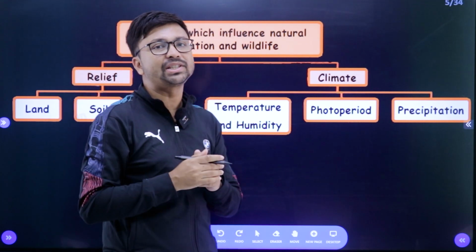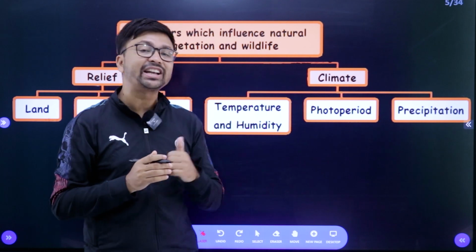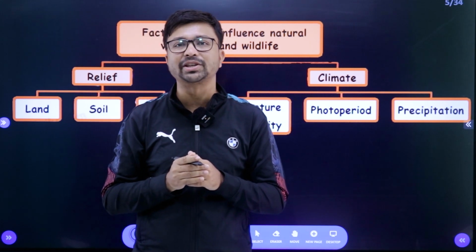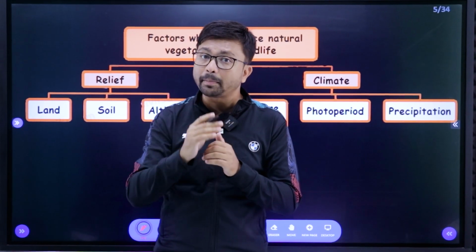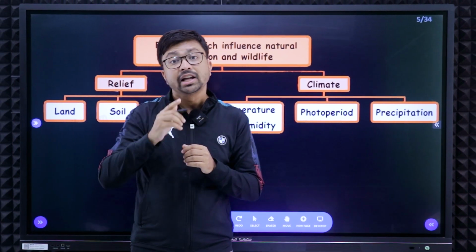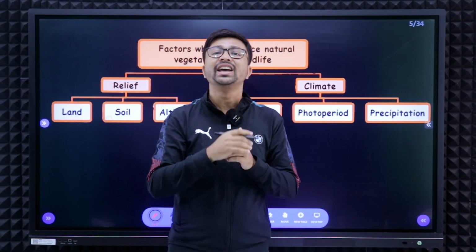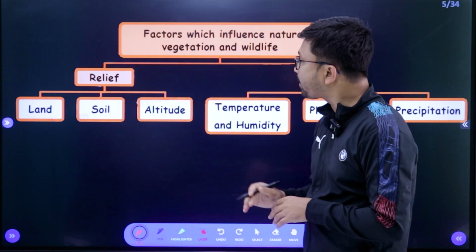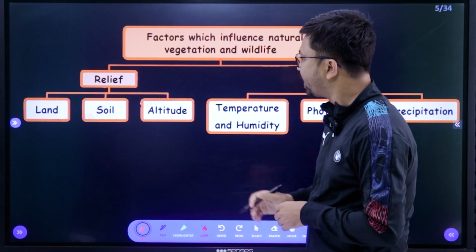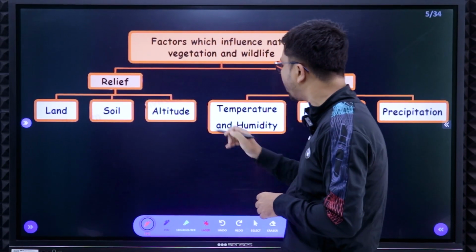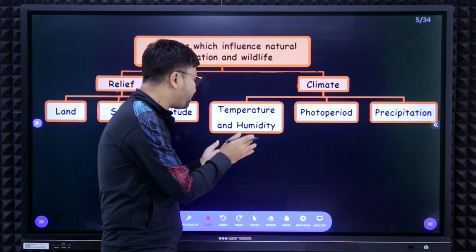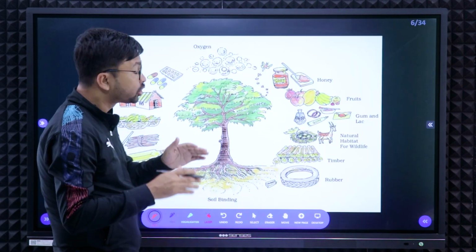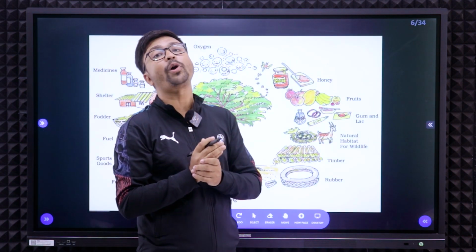And the last one, the precipitation. It plays a very important role like temperature, because precipitation also determines the features of natural vegetation. As the temperature controls the biological activities of plants, similarly the precipitation, the amount of water, is very essential for the growth of natural vegetation. So these are overall all the factors which control the natural vegetation of an area. Under relief, this is the land, soil and altitude, and under climate, it will be temperature and humidity, photoperiods and precipitation.